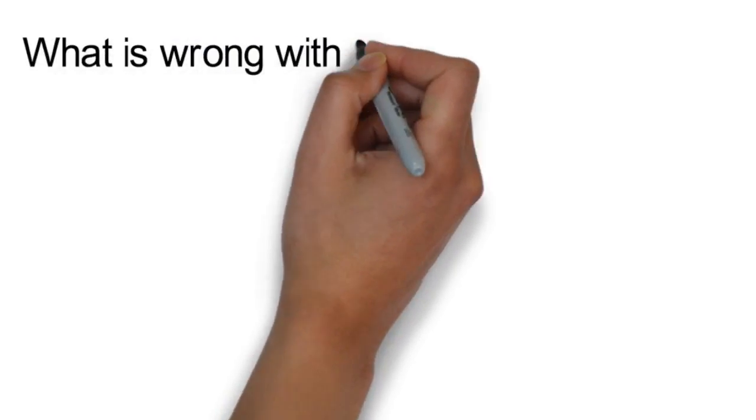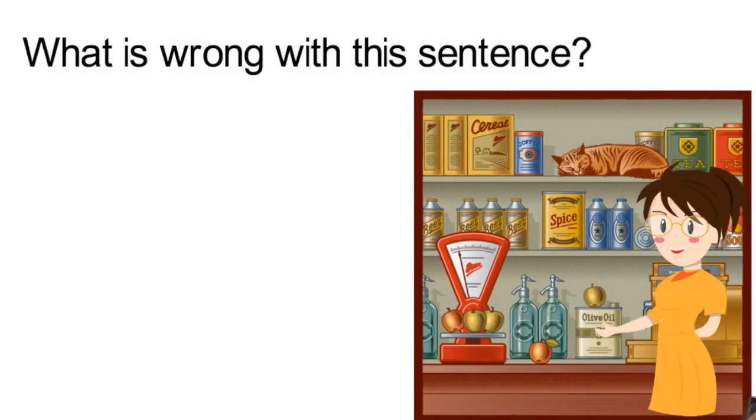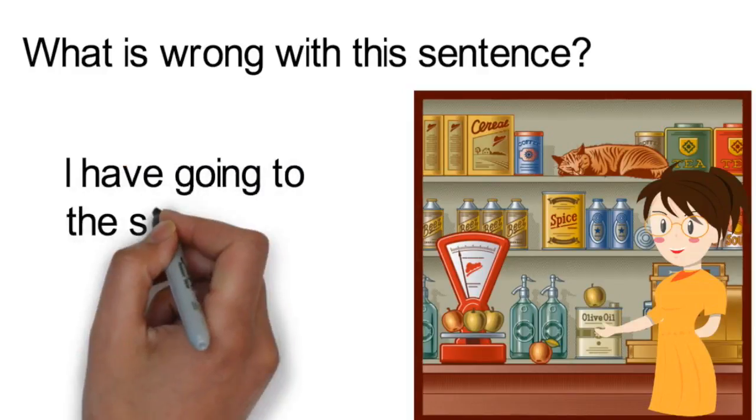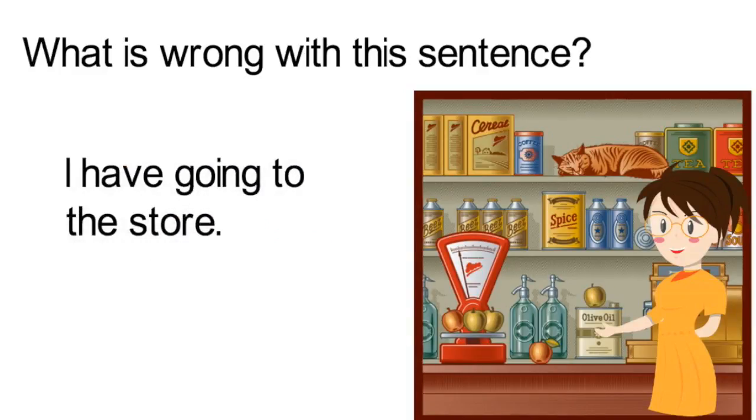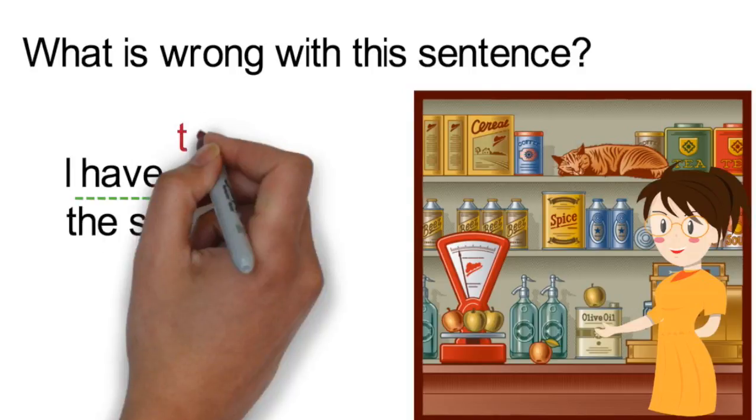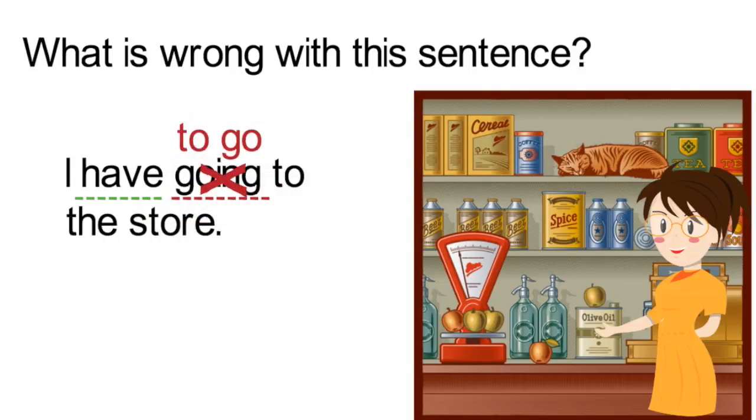What is wrong with this sentence? I have going to the store. In this sentence, there is a gerund. The gerund is going. The verb is have. The sentence should read, I have to go to the store. The verb have is usually followed by an infinitive, not a gerund.